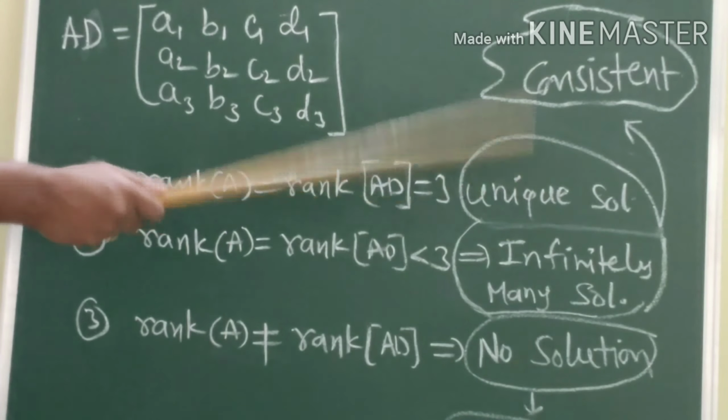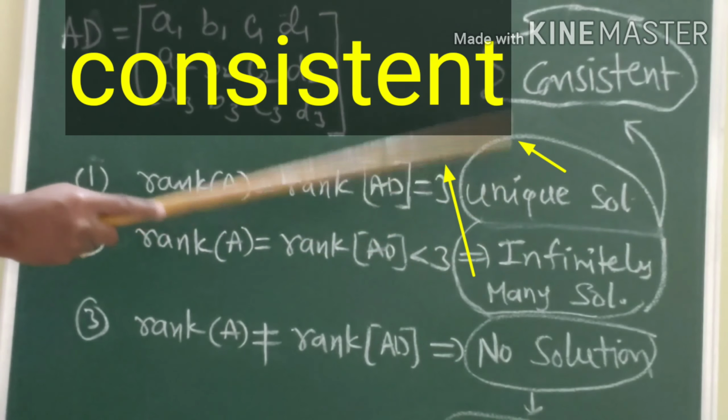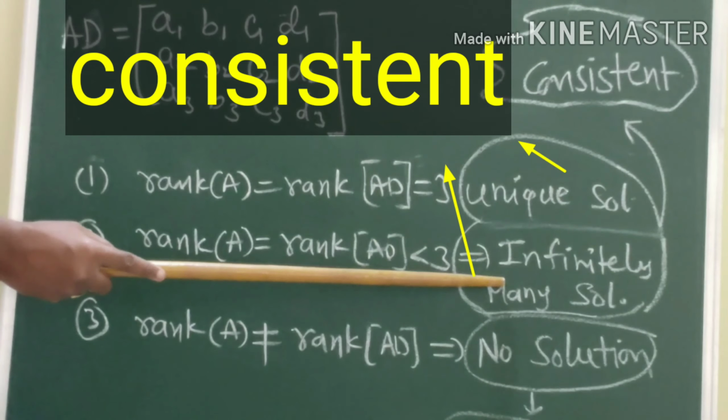Second condition, if rank A is equal to rank AD is less than 3. Here both the ranks are equal, but less than 3, which means it may be 2 or 1, whatever it is. Then the system has infinitely many solutions. Here also we say that the system is consistent. So in these two conditions, unique solution and infinitely many solutions, the system is called consistent.